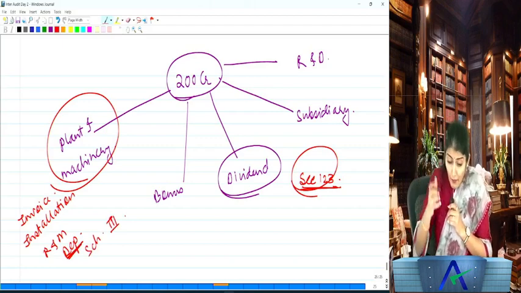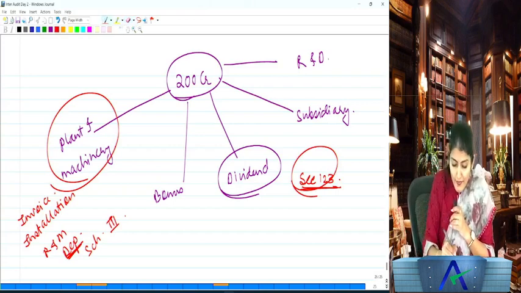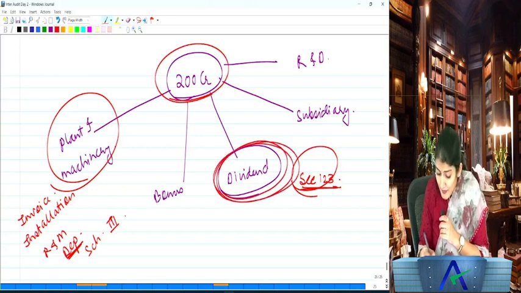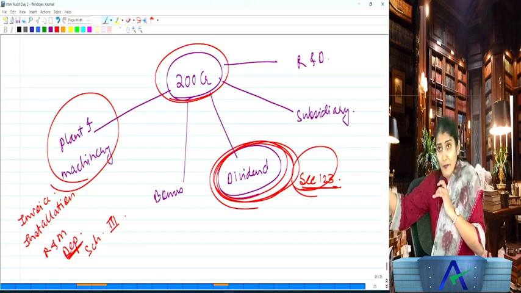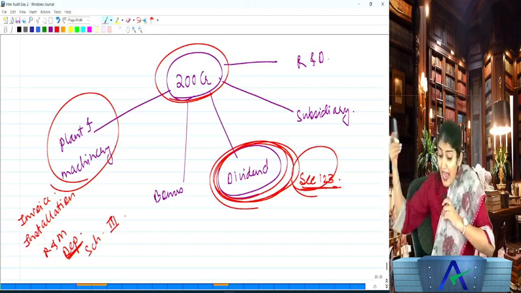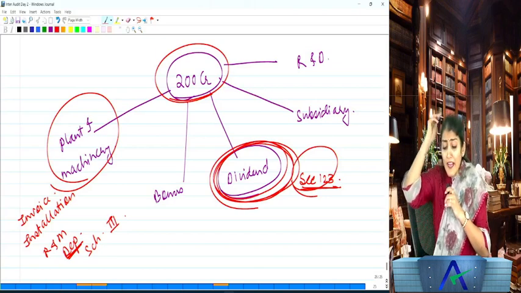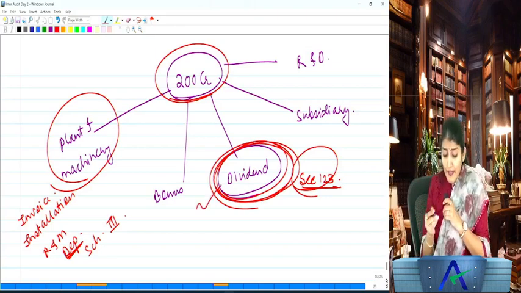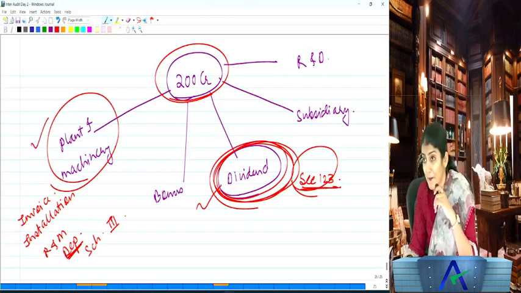Now, as an auditor, I go for the audit and I come to know that this company, from the 200 crore rupees they had, decided to declare dividend. So what do I need to check? I need to check the compliance with section 123. As an auditor, can I say that management, you have taken an absolutely wrong decision by deciding to declare dividend? It would have been 100 times better had you purchased the plant and machinery.